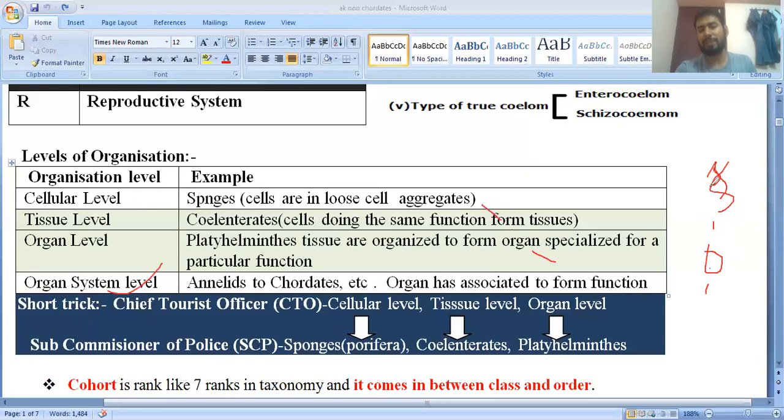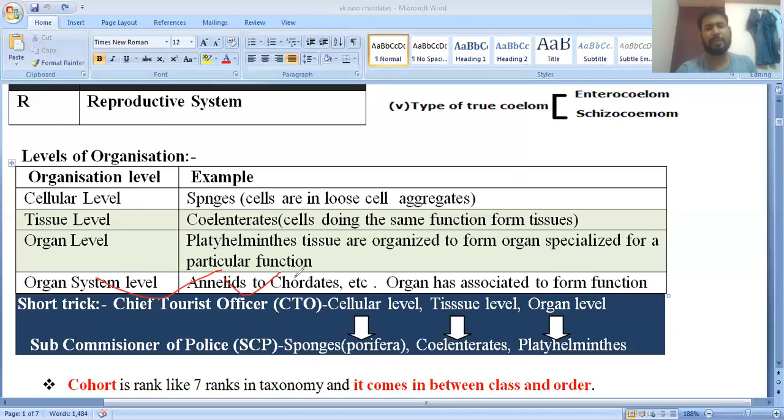It means we have started from the DNA and we are going up to the top, and the top means biosphere. So we start from the small structure and go throughout the world. This is the development, and it correlates with these things. We started from the DNA and reached the biosphere, with different types of biodiversity on our earth. Clear? So this is the organ system level of organization.